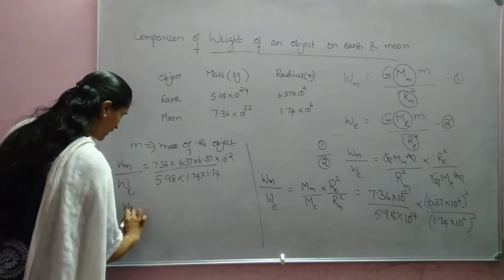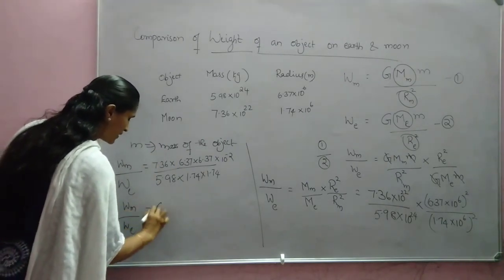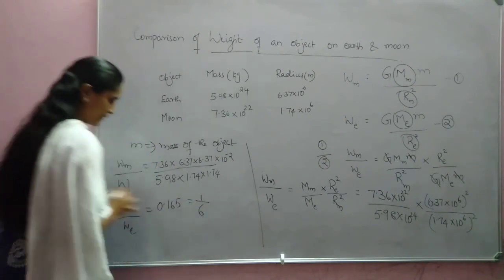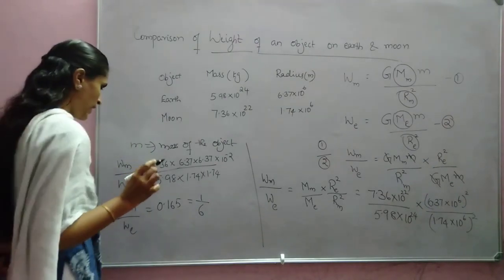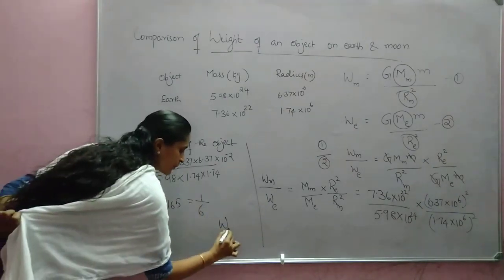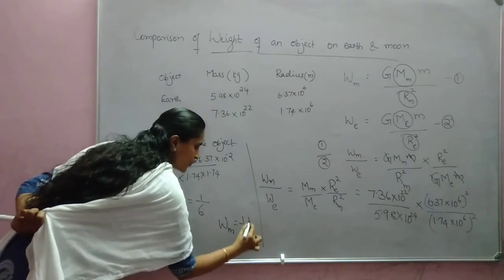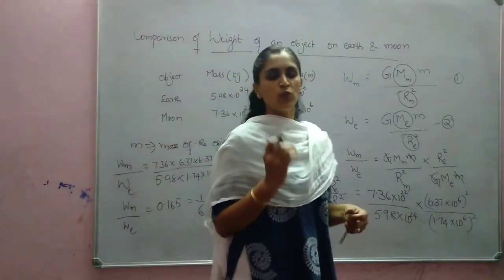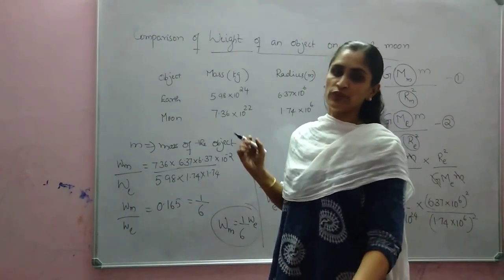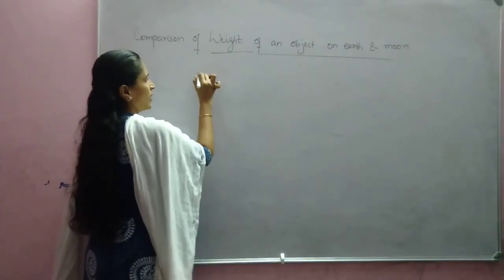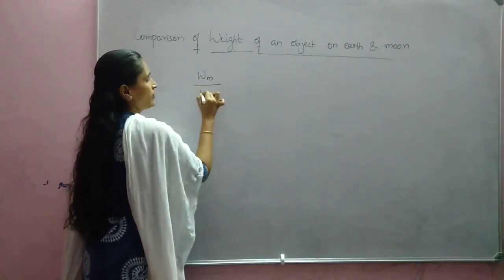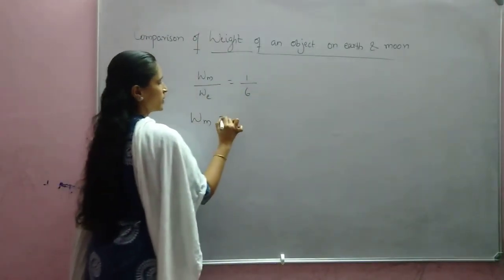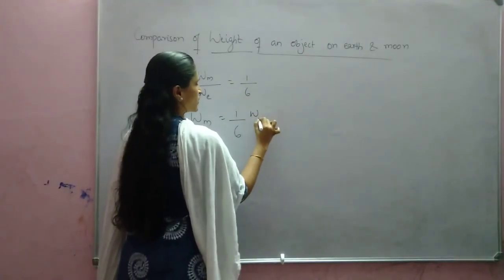When you simplify, you will get approximately 0.165, which is equal to 1 by 6. So we can write weight of the object on moon will be 1 by 6 of the weight of the object on earth. Okay, is it clear? Weight of the object on moon by weight of the object on earth is equal to 1 by 6.